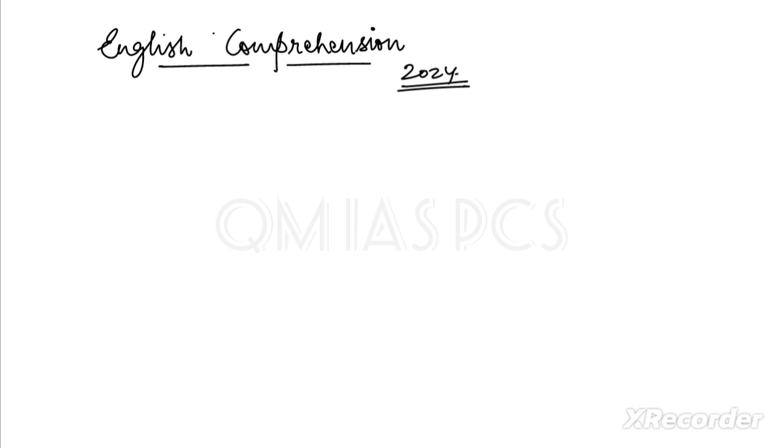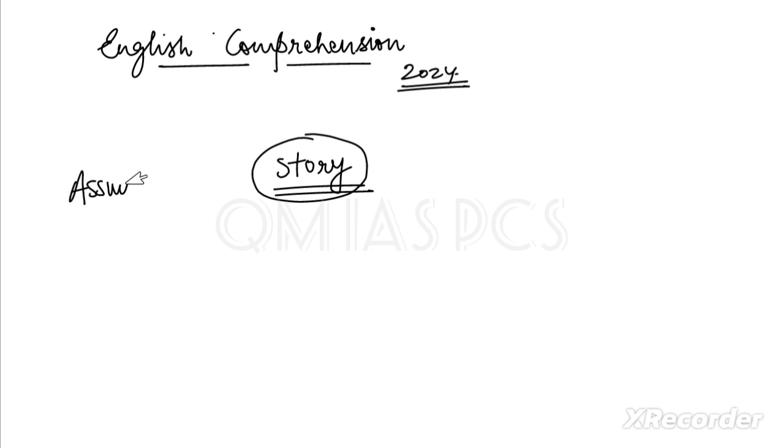Okay, let me tell you. Think about bedtime stories, right? Our grandmother or maternal grandmother used to tell us those. So there is some story, but that story is based on some assumption, right?